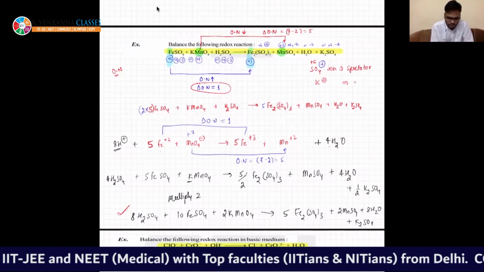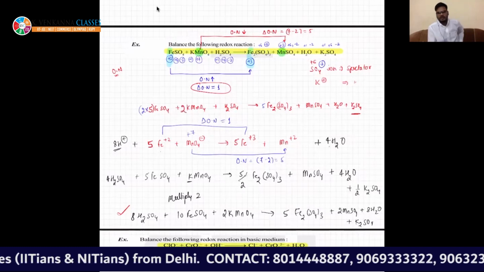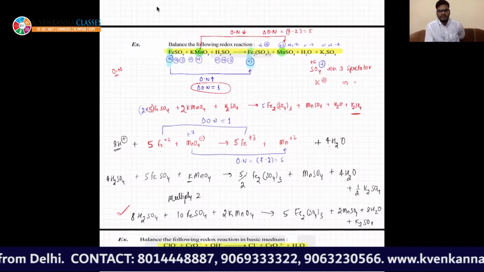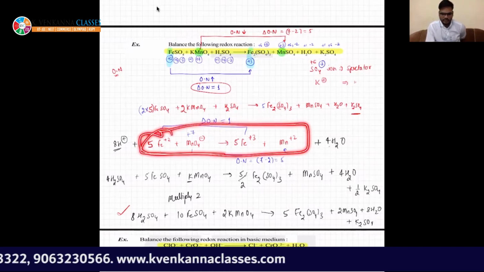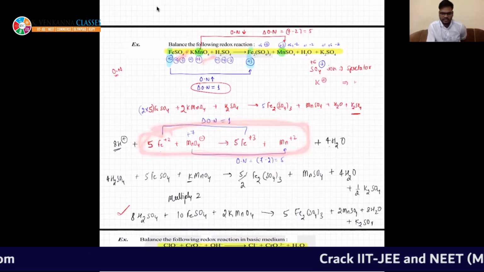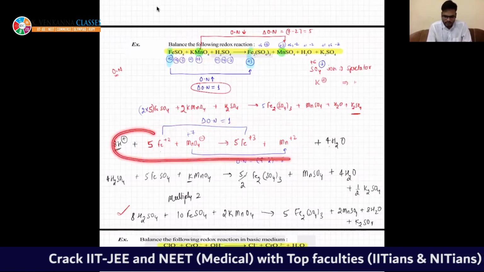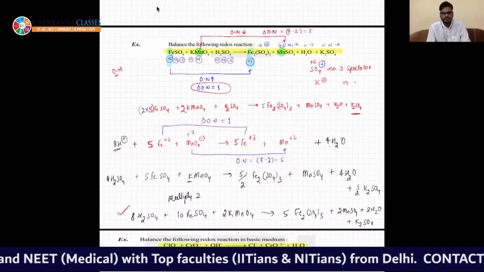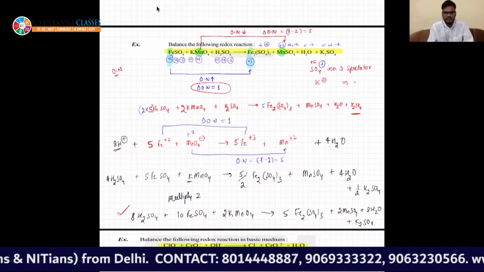In this case also, there are 2 K, so you need to multiply by 2, and all the rest is balanced. Please tell me, I will explain again. Just try to write the equation in ionic form. Remove all the ions which are not undergoing any change, and then try to balance. Is it okay? I will take another example. Just quickly respond, beta. I am waiting for your response.